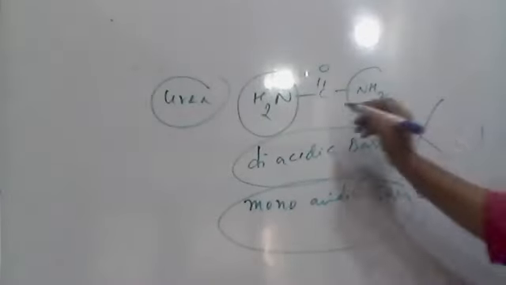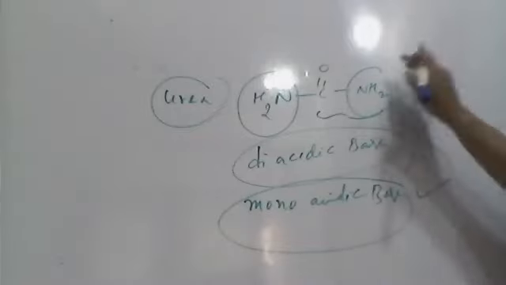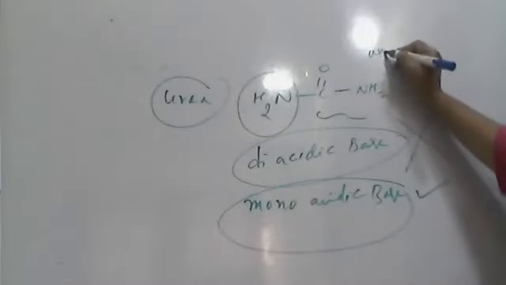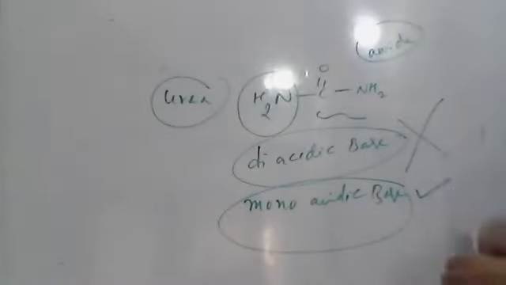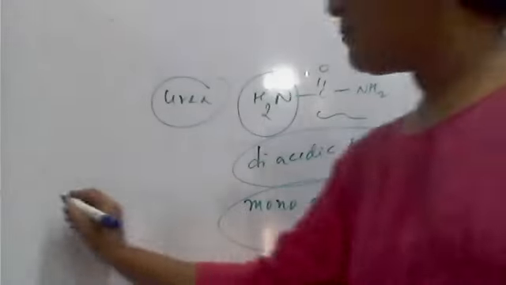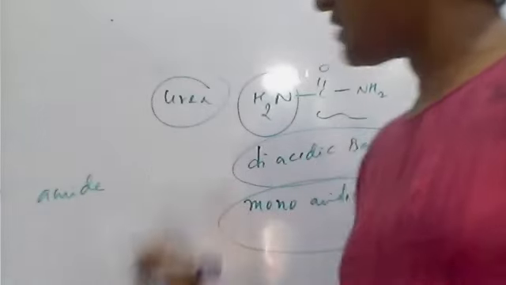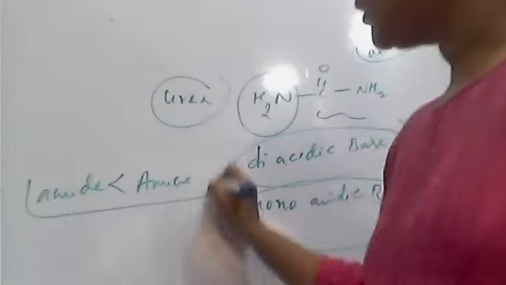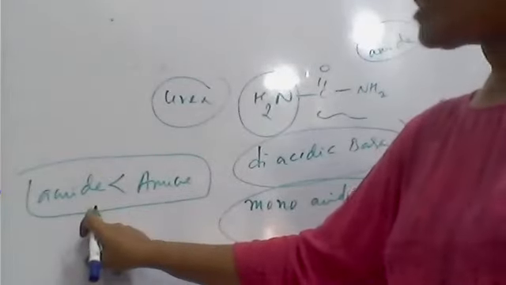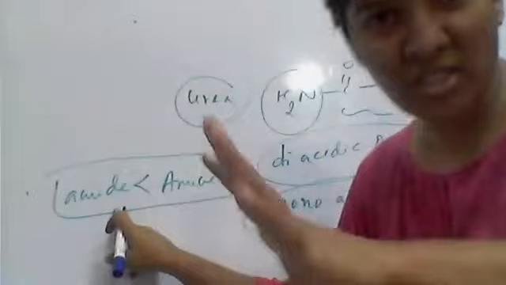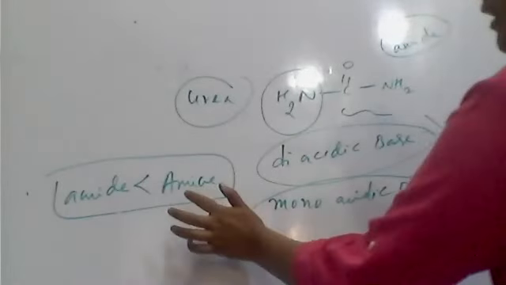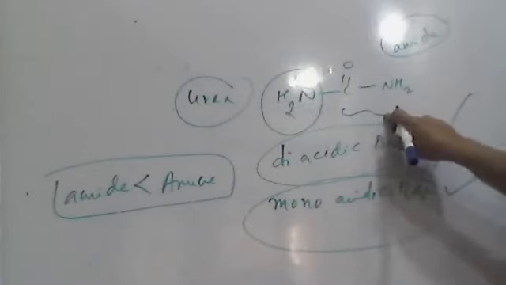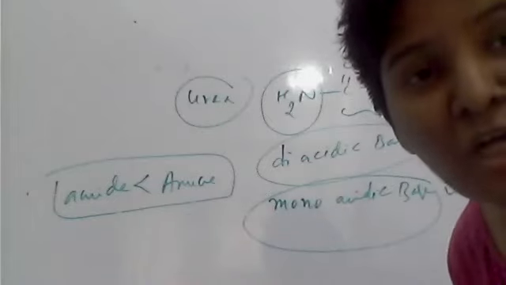Because if you see here, what is the group present? It is CONH2, an amide linkage. It is having the amide, not amine. Remember, amides are weaker bases than the amines. Though the amide also contains NH2, amides are almost neutral compounds, whereas amines are basic in nature. Why? This urea undergoes keto-enol type tautomerism by a phenomenon called resonance.